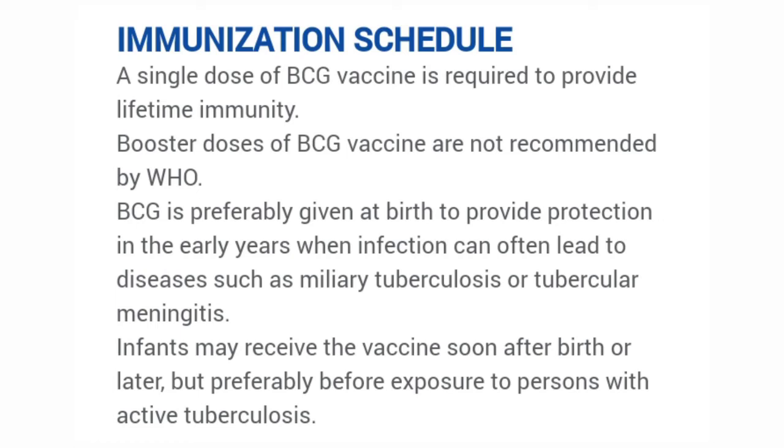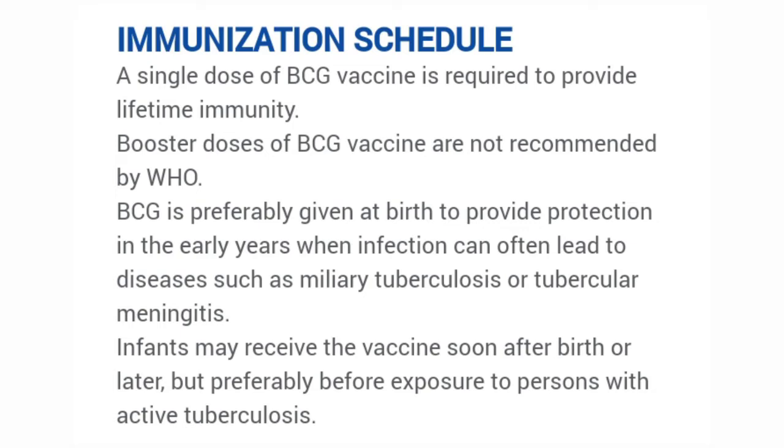Next is the immunization schedule. It is given as a single dose of vaccine. There is no need of a booster of BCG vaccine. It is preferably given at birth to provide protection in the early years, when the infection can often lead to disease such as miliary tuberculosis and tuberculous meningitis. So the importance of this vaccine is to prevent these severe complications, that are miliary tuberculosis and tubercular meningitis.